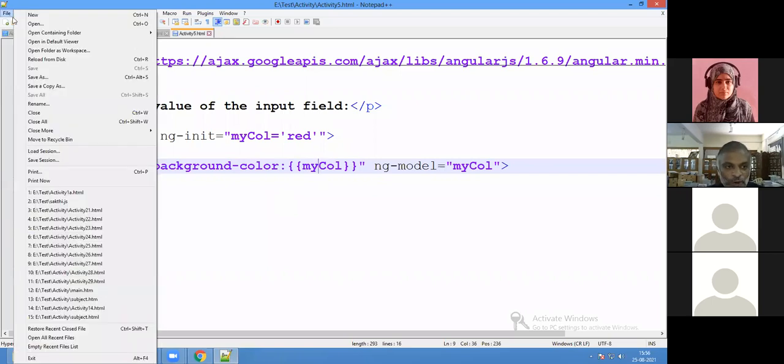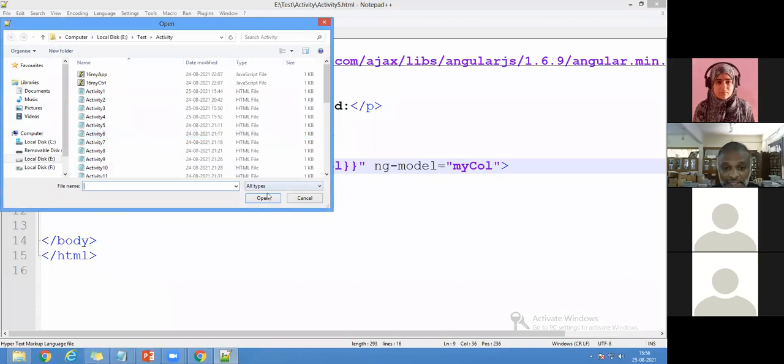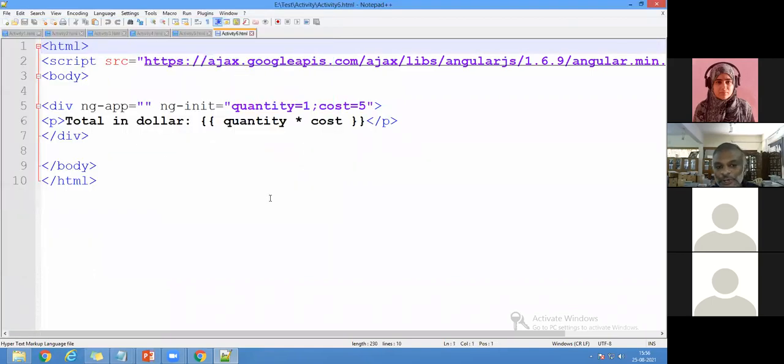And next I'll go here with the number concept. Now I'm going with activity 6. Now you can see what directives I've used here. ng-app I have used, ng-init I have used, and I'm having a quantity and cost. Especially when you go to Swiggy or Zomato or whatever app you use to buy food, number of quantity into the amount. That's what is coming here.